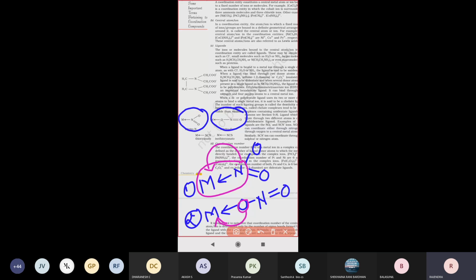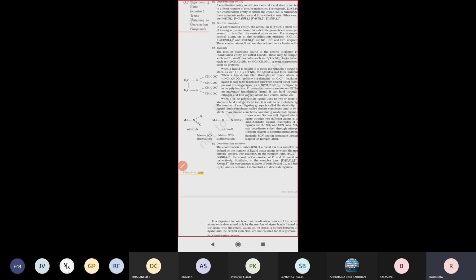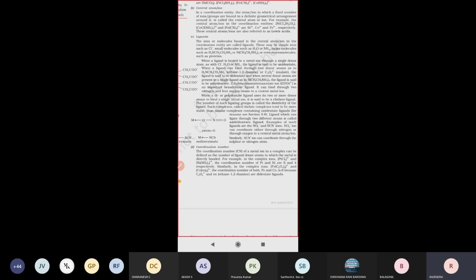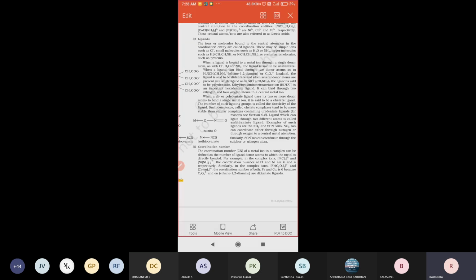So in the same ligand, two different atoms can donate electrons, and that is called an ambident ligand.